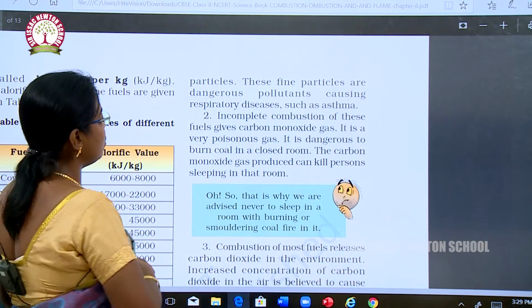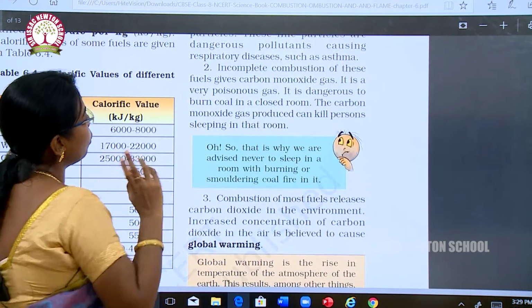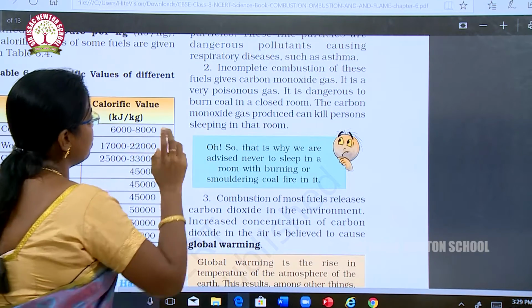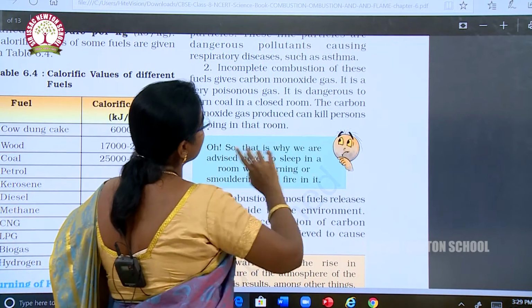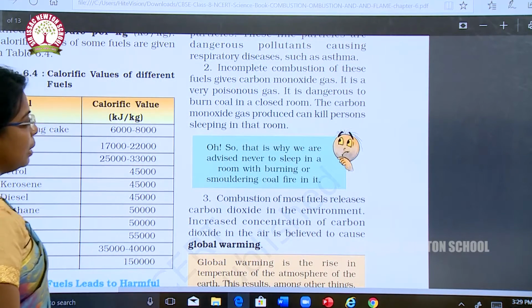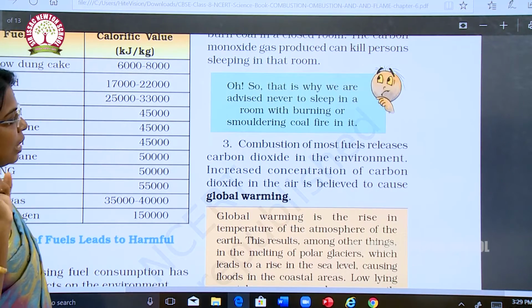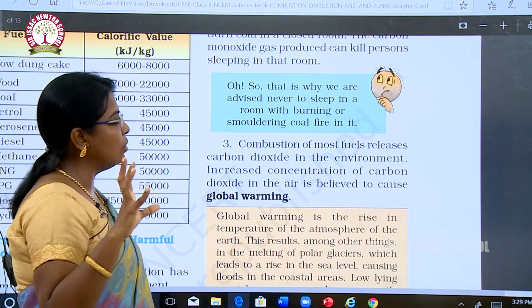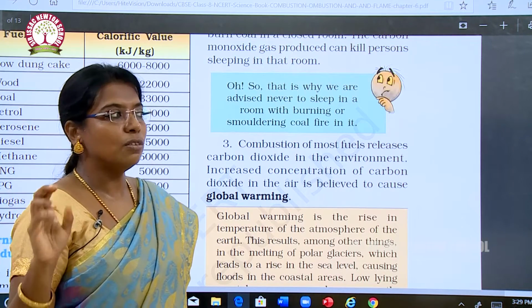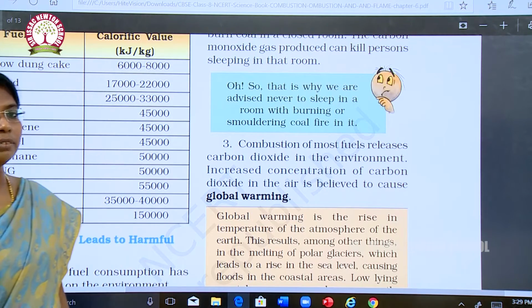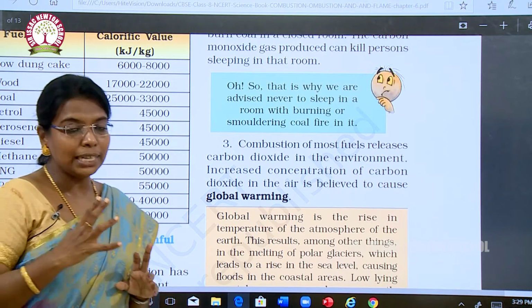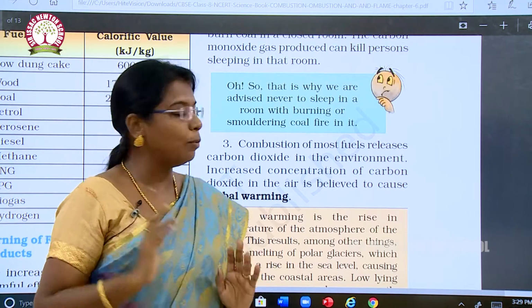Incomplete combustion of these fuels gives carbon monoxide. It is a very poisonous gas. It is dangerous to burn coal in a closed room. The carbon monoxide gas produced can kill persons sleeping in that room. So that is why we are advised to never sleep in a room with a burning or smoldering coal fire in it. We should observe carefully whether we are sleeping in a safe place.